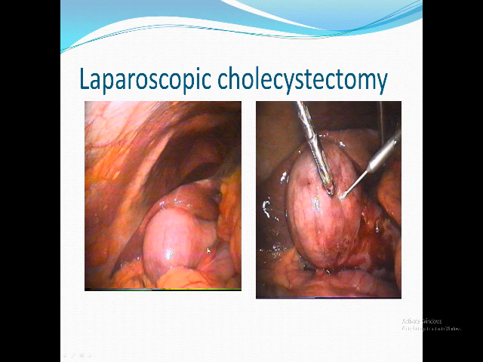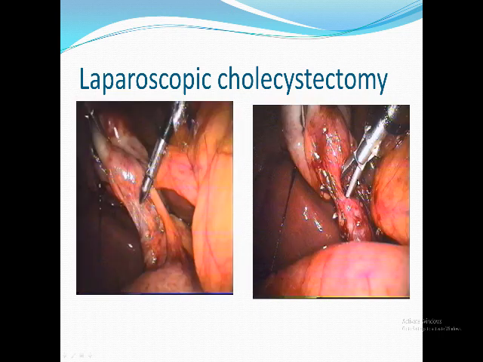I just want to show you some laparoscopic images of acute cholecystitis. You can see here the gallbladder is markedly distended. Usually, if the patient is fasting, it will be collapsed. To be able to manipulate this gallbladder, we have to aspirate the contents with a long needle like that. After dissection, we are able to retract it.